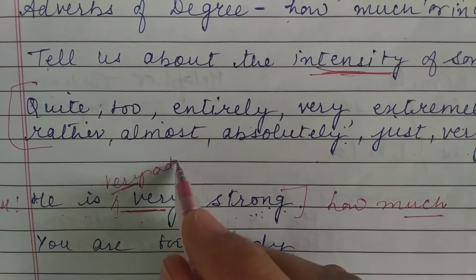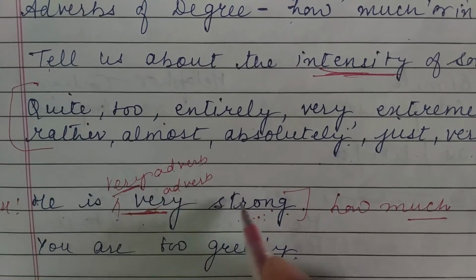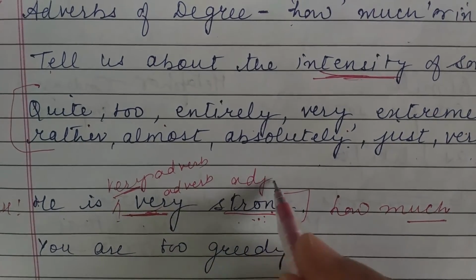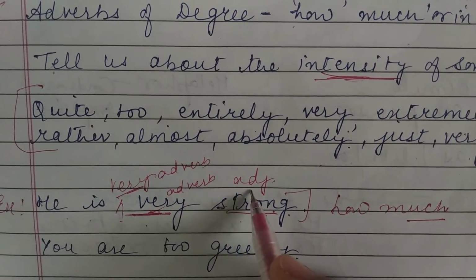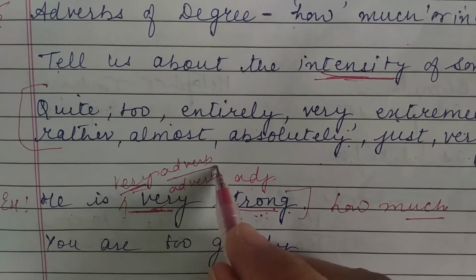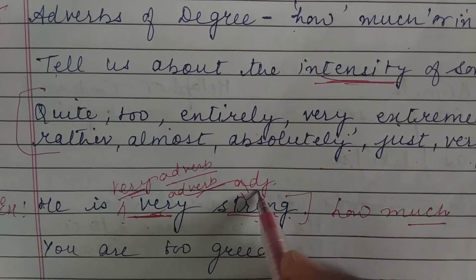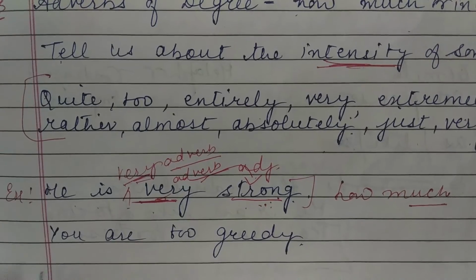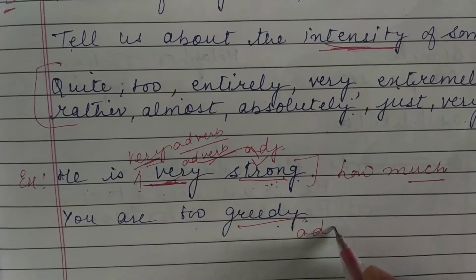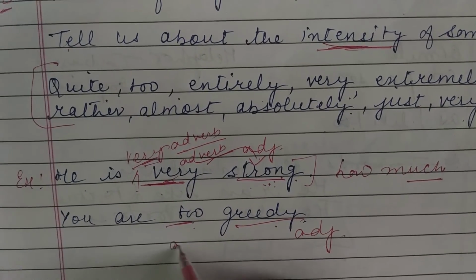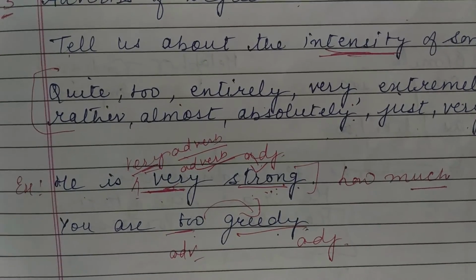So if we write very, very strong, then this very is an adverb, and this is again an adverb, and they are adding to the adjective. Here it is not adding to the verb; one adverb is adding to another adverb, and they are adding to the adjective. Next is: you are too greedy. Greedy is also an adjective, and too is an adverb. So this adverb is adding to the adjective.